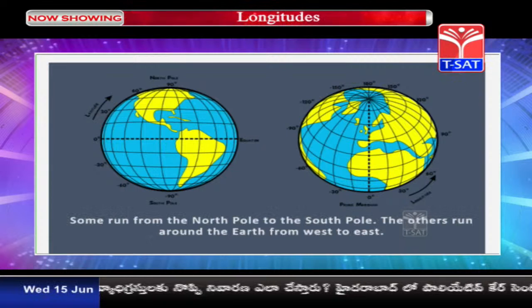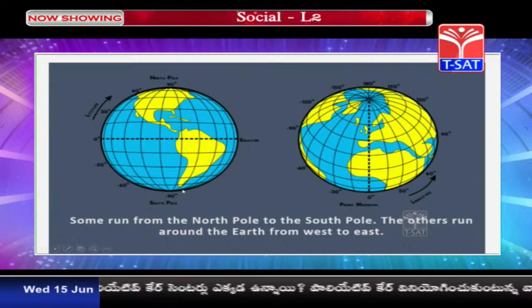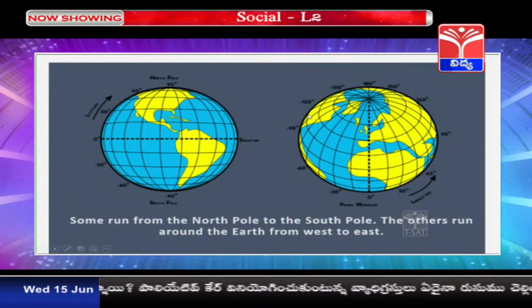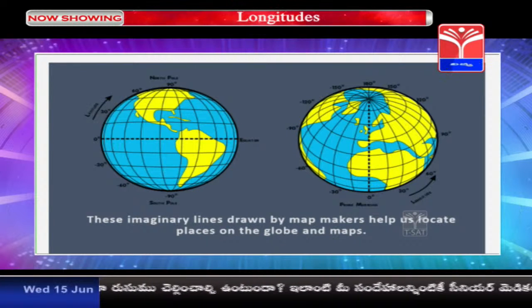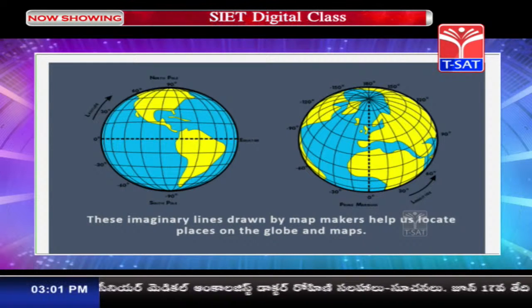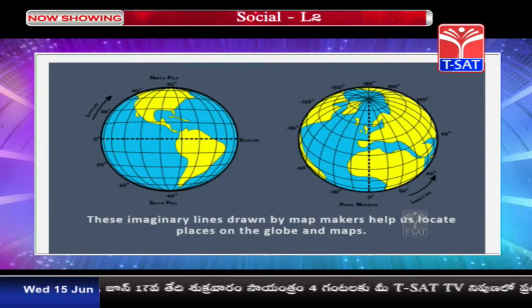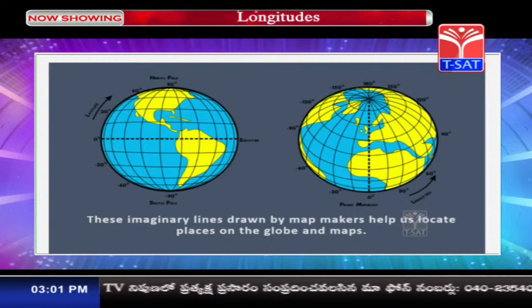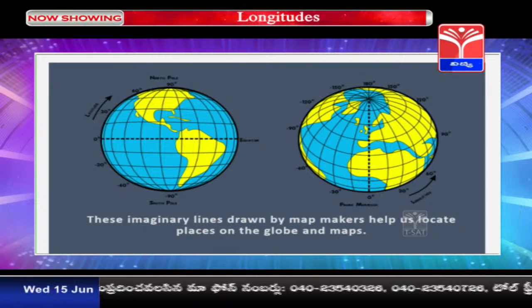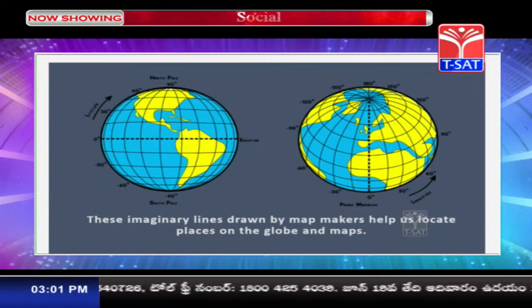And you will see here, children, some lines are running from the North Pole to the South Pole, and there are some lines which are running from west to east. And again let me make it clear, children, these are also imaginary lines. You do not find any such lines on planet Earth. Now you will be wondering who made these lines. These are the lines which are made by our map makers. The main purpose of making these lines by our map makers is to make it easier for us to locate the place on a globe or a map.